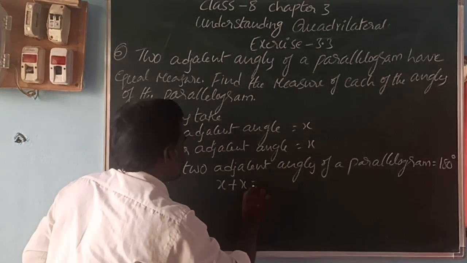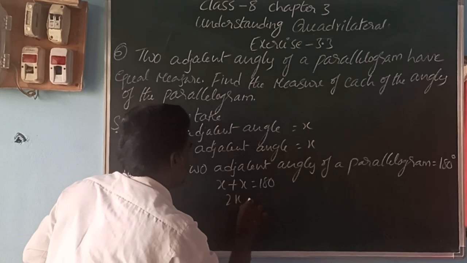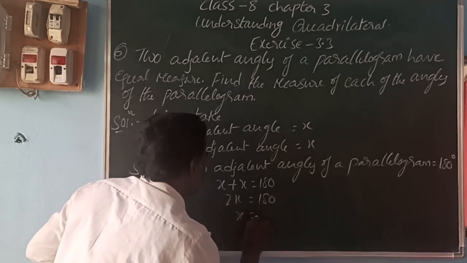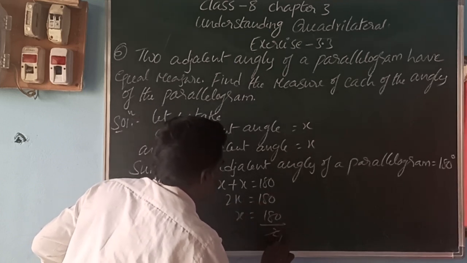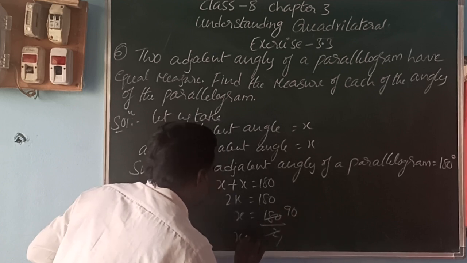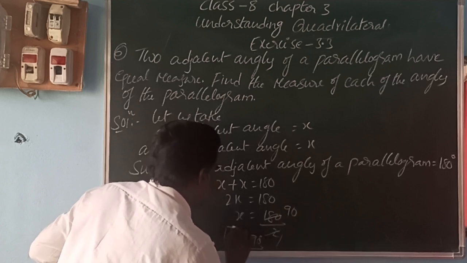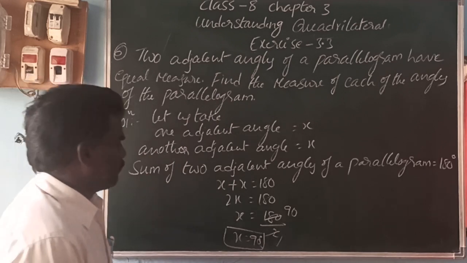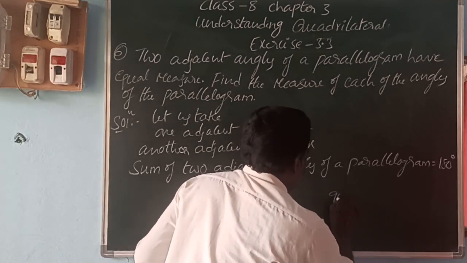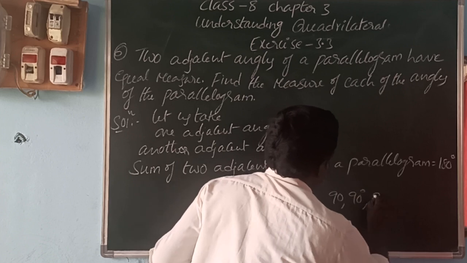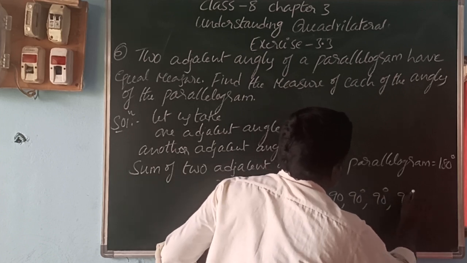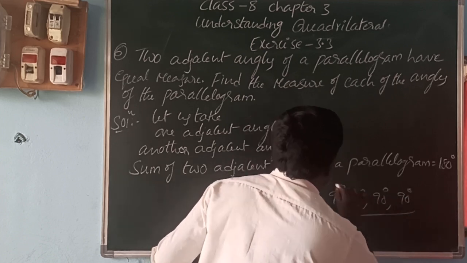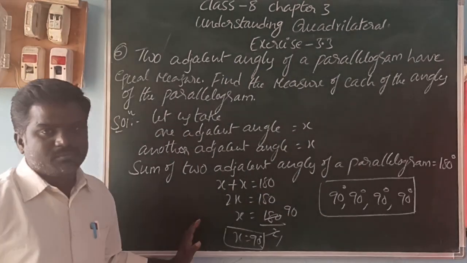So x plus x is equal to 180, 2x is equal to 180, x is equal to 180 by 2, which is 90. So x is equal to 90. The question asks for the measure of each of the angles of the parallelogram. How many angles are there? 4: 90, 90, 90, 90. So these are the angles of the parallelogram in the given question.